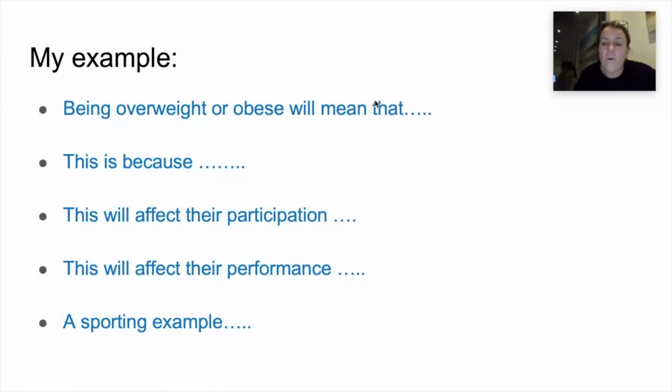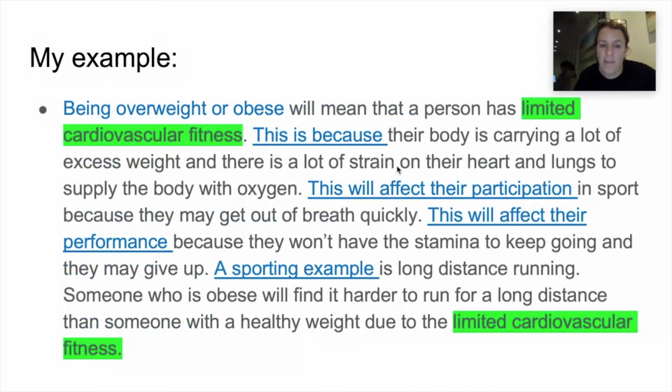Being overweight or obese will mean that, carry on. This is because this will affect their participation, because this will affect their performance, because, and a sporting example. If you can follow this structure the whole way through, you will be working to a high NB3 level, if not top marks.